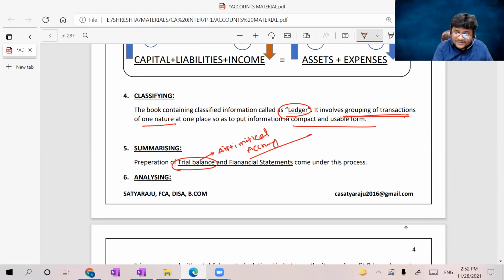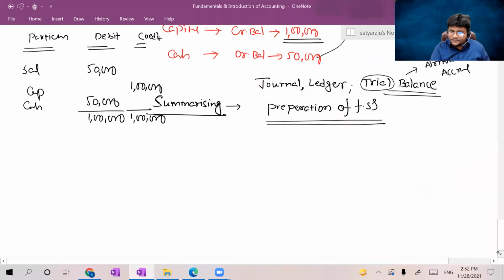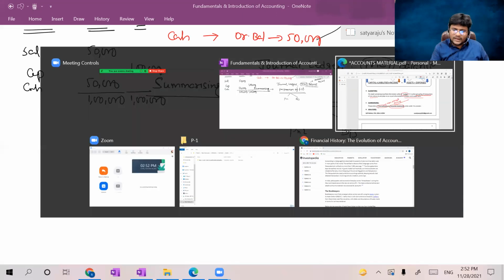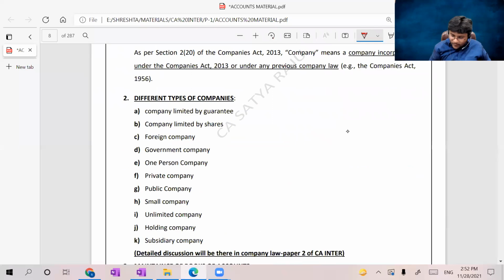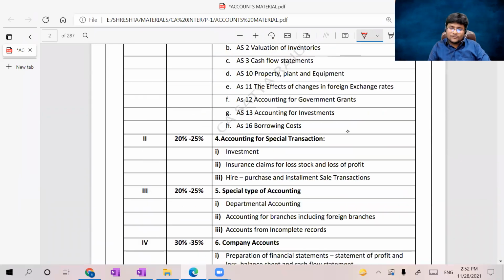And financial statements come under this process. So the basic financial statements we already saw. The basic financial statements are nothing but P&L and balance sheet. These are the basic financial statements. Okay. Next. So still not yet over the accounting definition where I started approximately 1 hour back.